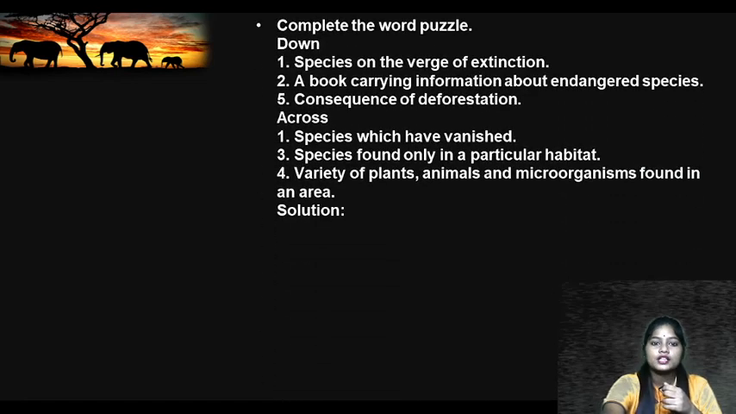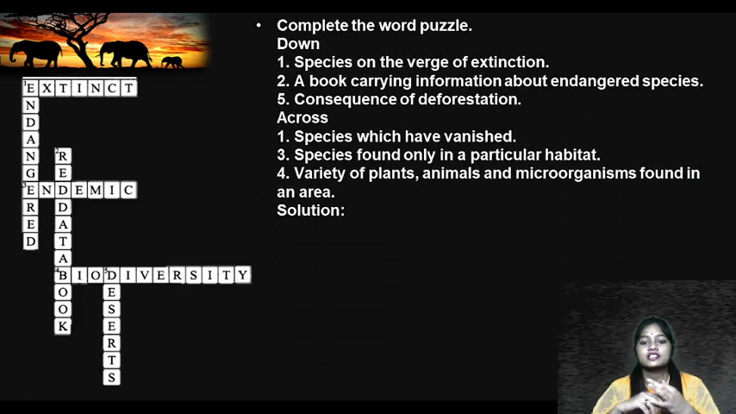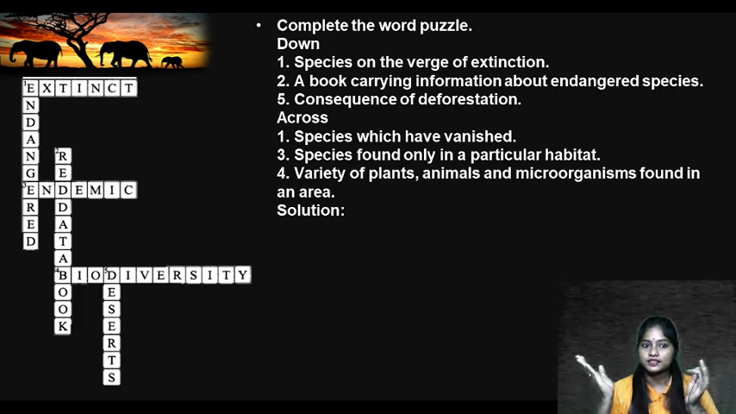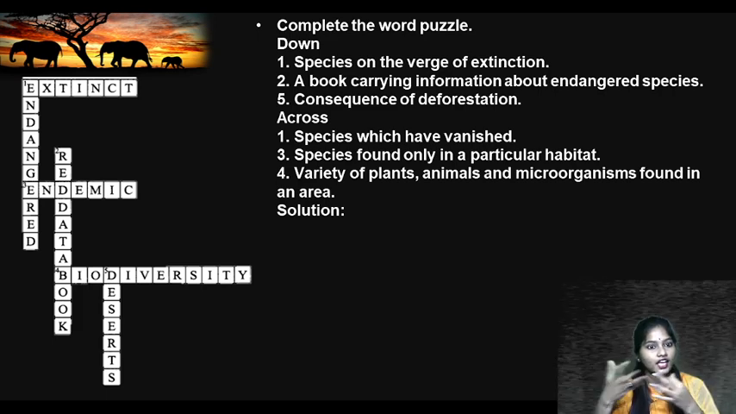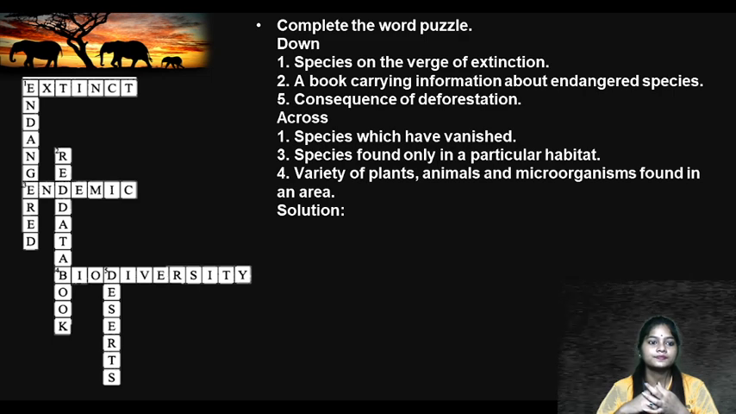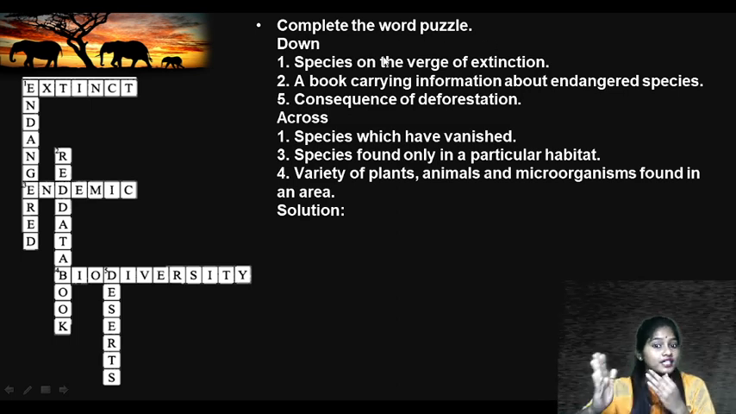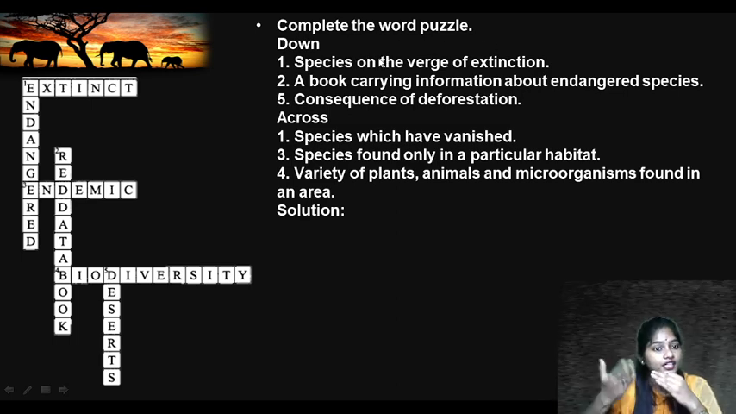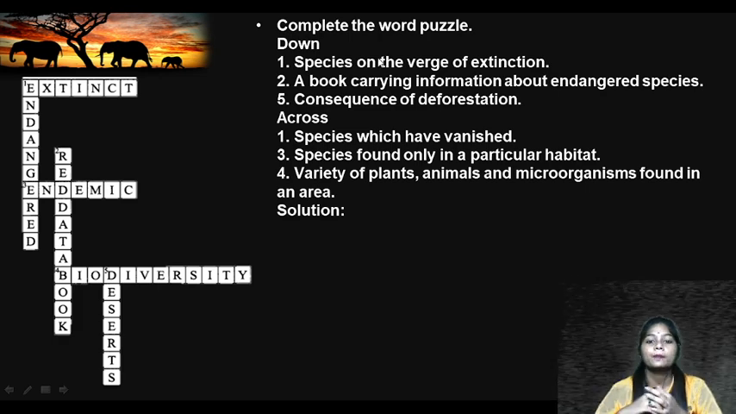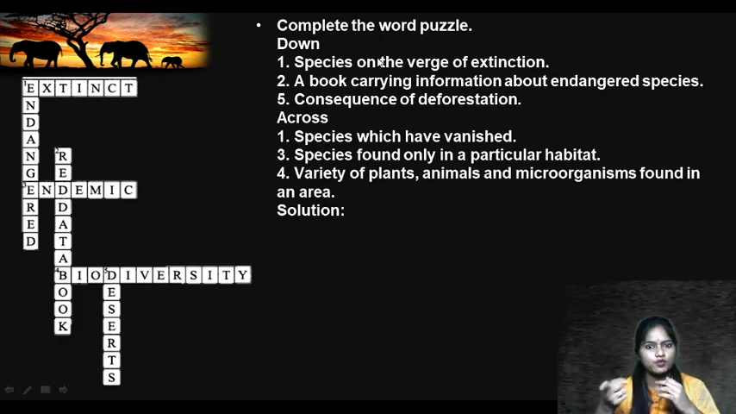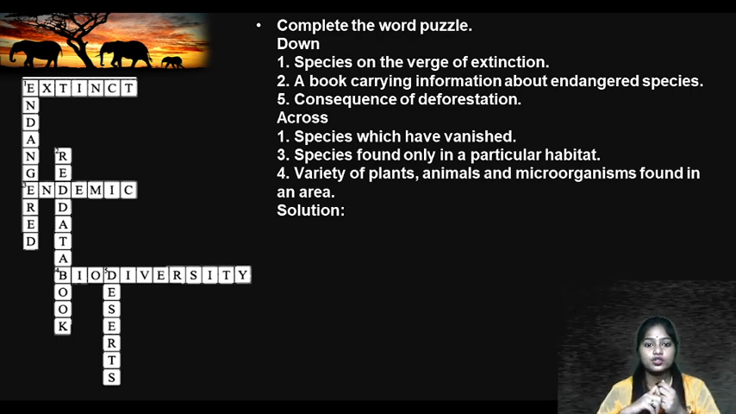Okay. So, now complete the word puzzle. See, species on the verge of extinction, they are called as... extinct? A book carrying information about species on the verge of extinction. They are not extinct, right? Going to extinct, it is called endangered. Now, a book carrying information about endangered species. Which book? Now only we have discussed. Red Data book. Yes.